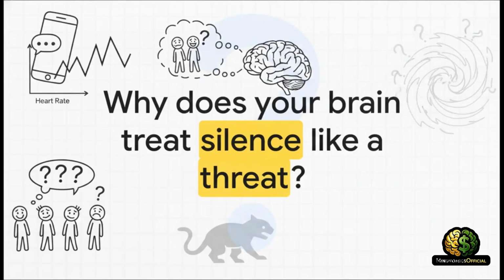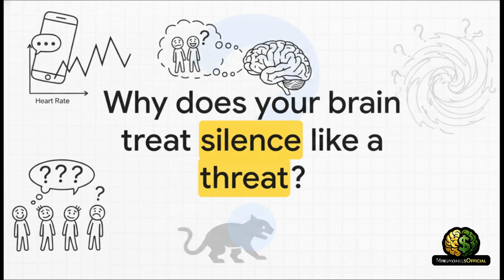Okay, picture this. The room's quiet. Suddenly your phone lights up. Inside a message bubble, those three little dots appear. Someone is typing. You wait. 5 seconds, 10 seconds, and then the dots disappear. Nothing. Just silence. Almost instantly, your heart beats a little faster. Your mind starts racing, filling in the blanks. Wait, did I say something wrong?